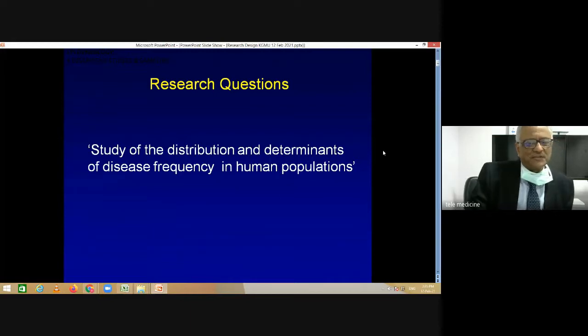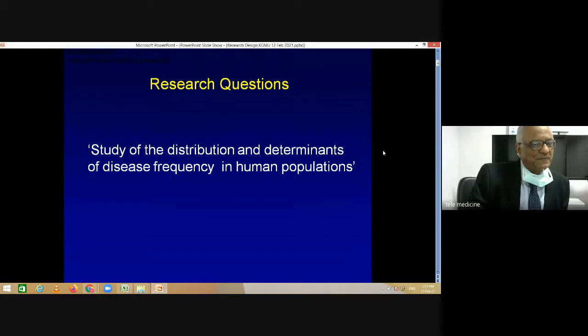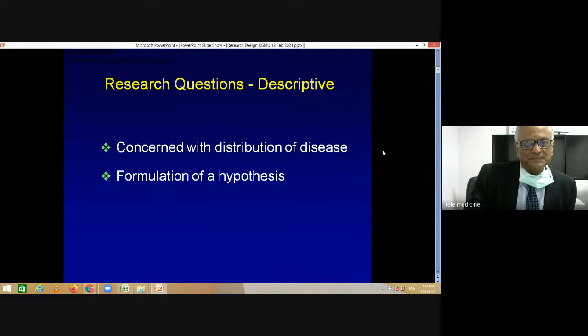Research basically tries to study the distribution and determinants of disease frequency in human population. Most of the research, the purpose of doing research is to study how the disease is distributed, and what determines the disease frequency in humans. So mark these two words, distribution and determinants.